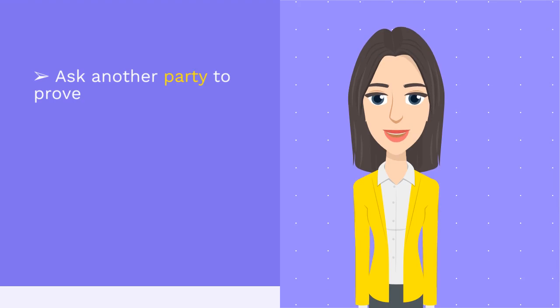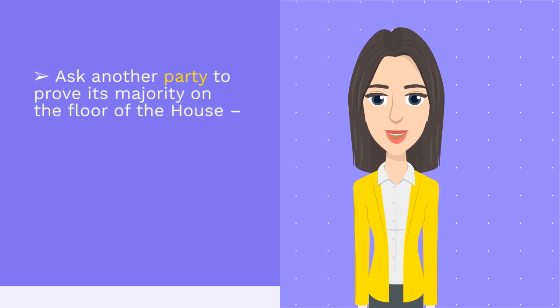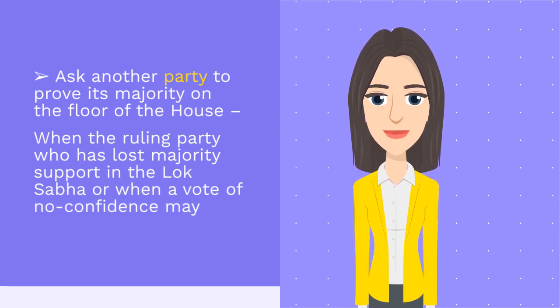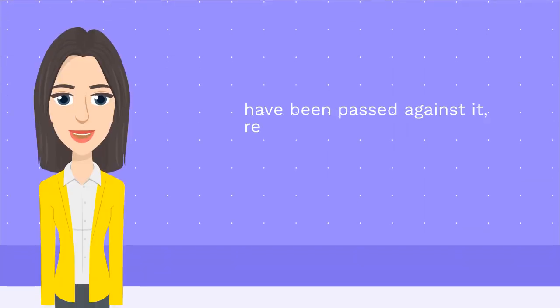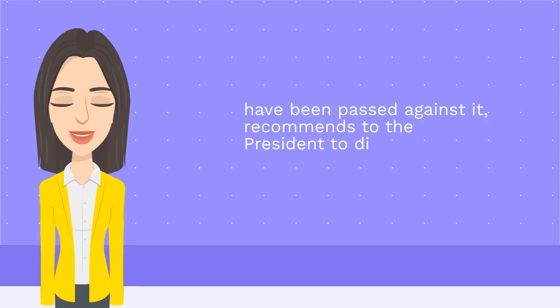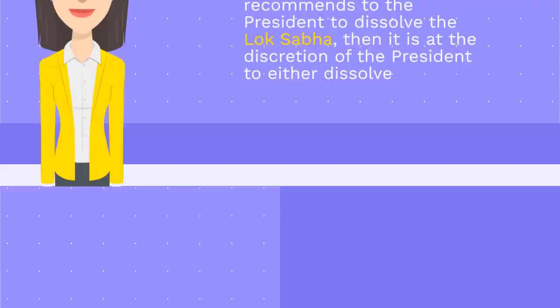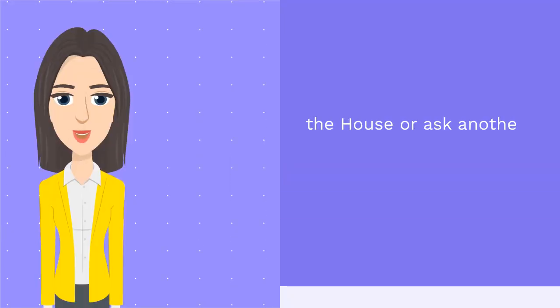Ask another party to prove its majority on the floor of the House. When the ruling party who has lost majority support in the Lok Sabha, or when a vote of no confidence may have been passed against it, recommends to the President to dissolve the Lok Sabha, then it is at the discretion of the President to either dissolve the House or ask another party to prove its majority on the floor of the House.